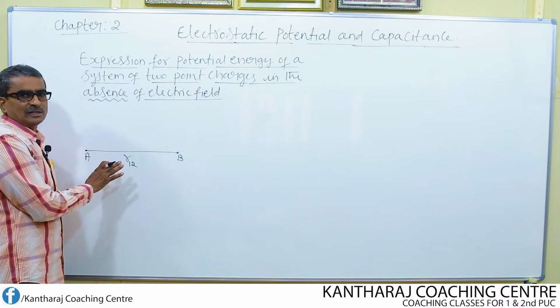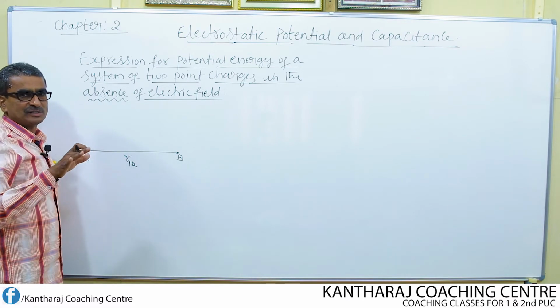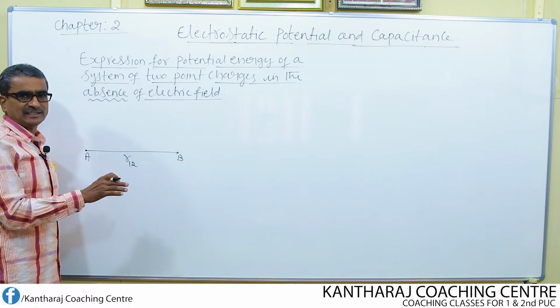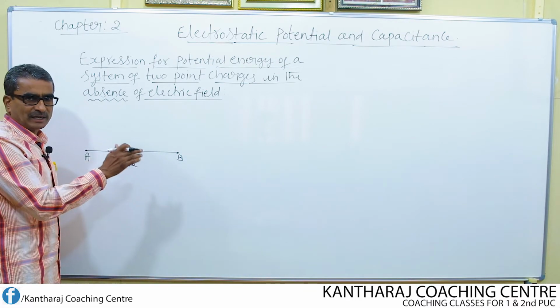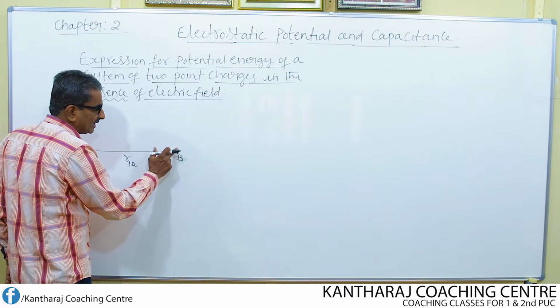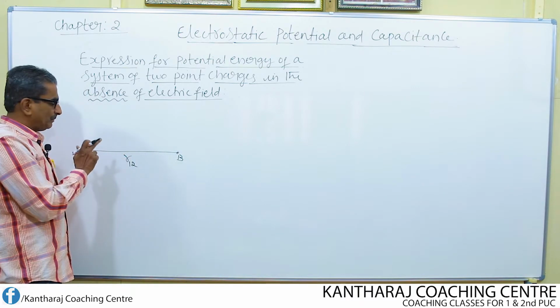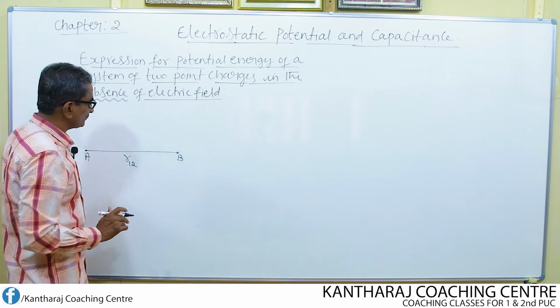It has no physical significance. The subscript 12 is used just to indicate that it is the distance between the first charge and the second charge, because we place the first charge at the point A and the second charge at the point B. So between the first and second charge the distance is R12.